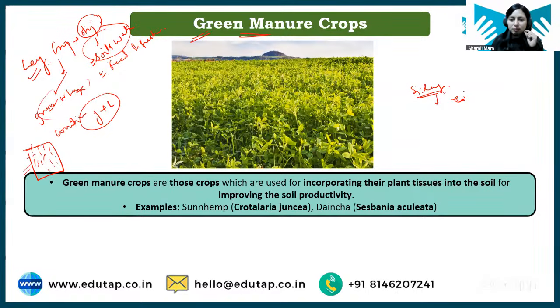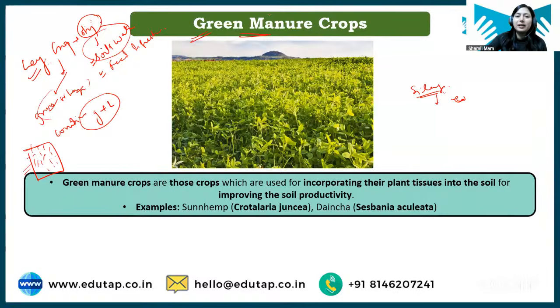Clear? Okay. Yes, silage and hay are different. Ultimately the purpose of all these things, fodder, hay, silage, is to feed livestock. But how we are feeding livestock and what process we are using, that makes the difference. Hay crops are basically green crops which are used for feeding livestock, but in silage we are using fermented crops. Okay, clear?